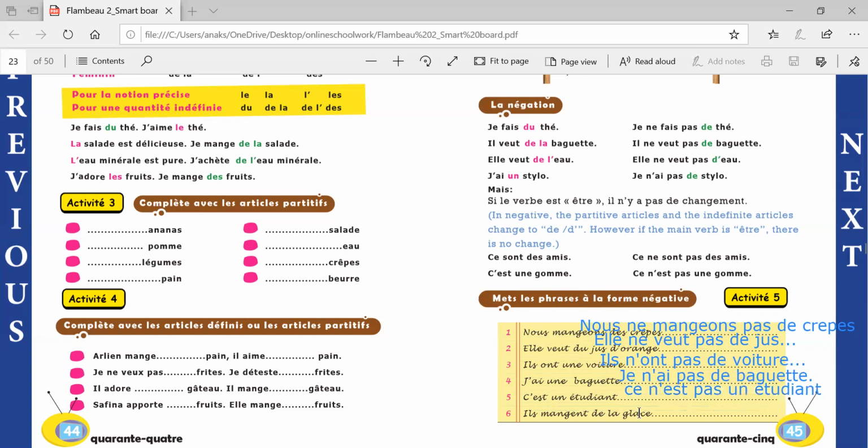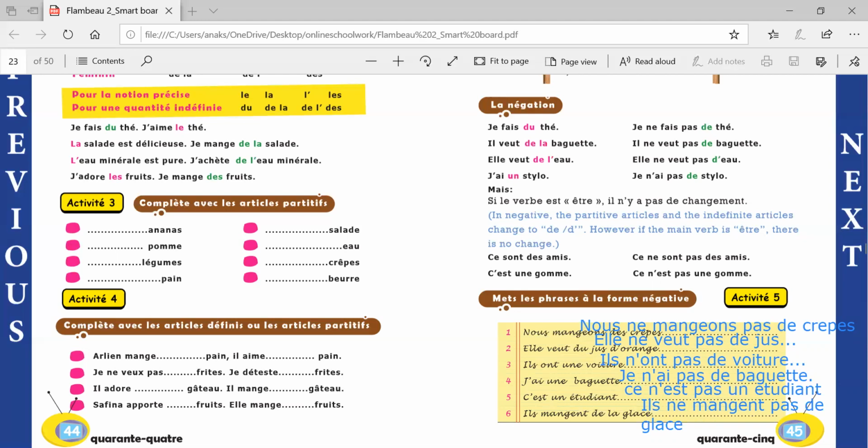Then we have il mange de la glace. He is eating some ice cream. Il ne mange pas de glace. The la will change to de. Il ne mange pas de glace.